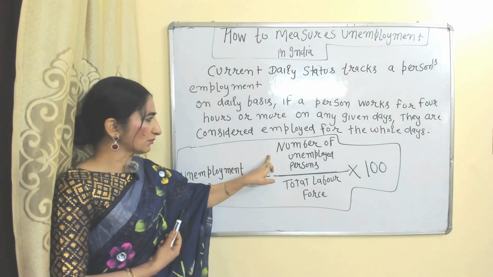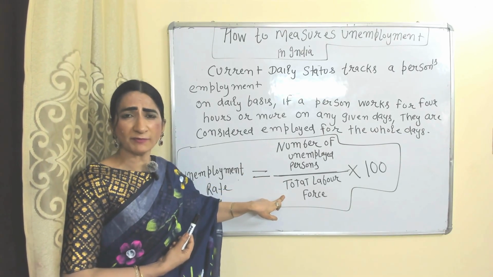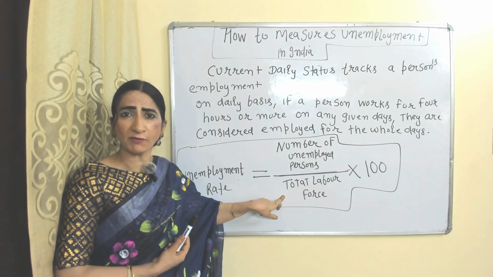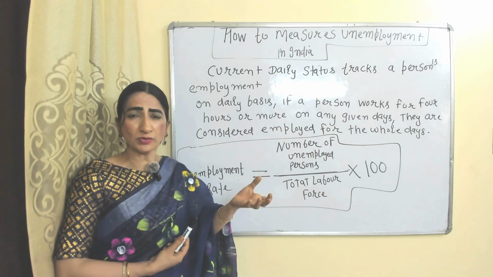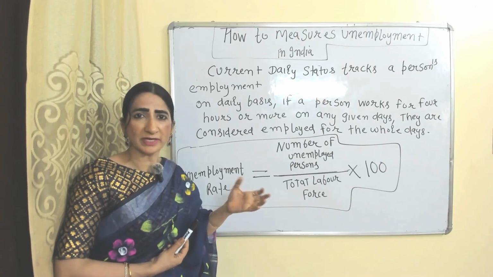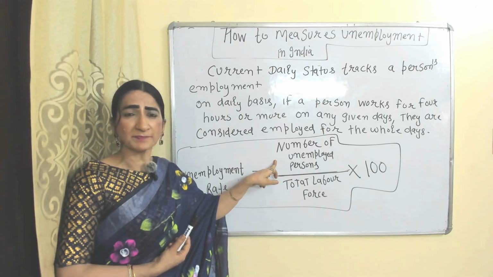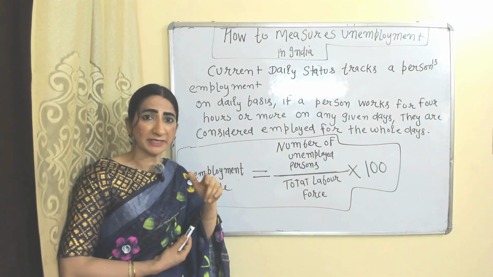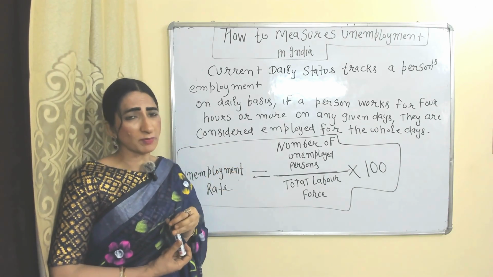Unemployment rate is equal to the number of unemployed persons divided by the total labor force. Total labor force includes persons who are either employed or actively seeking a job. It doesn't include people like students, retired people or homemakers who are not looking for a job. Unemployed people means people who are willing to work and able to work but not able to get a job at given wages. So this is all about today's video.